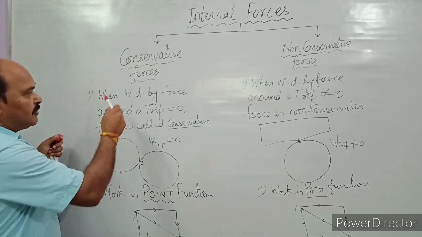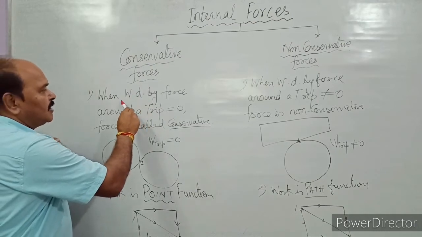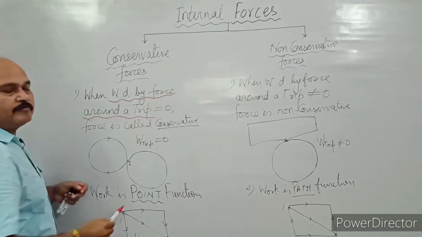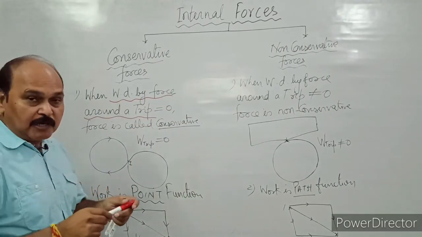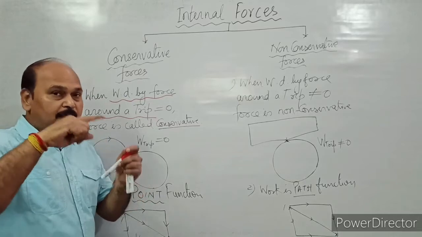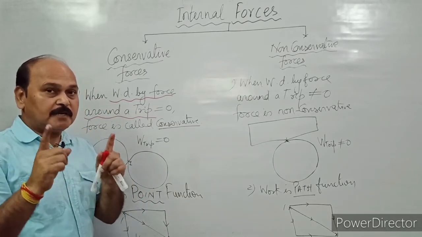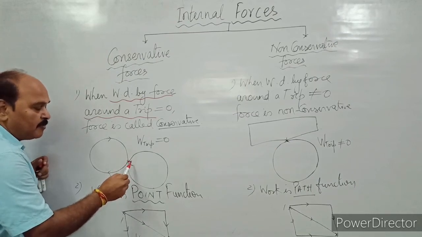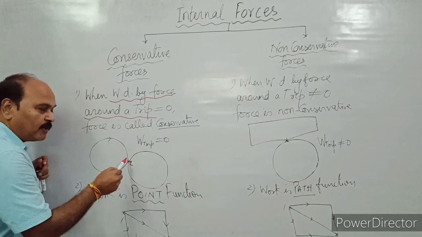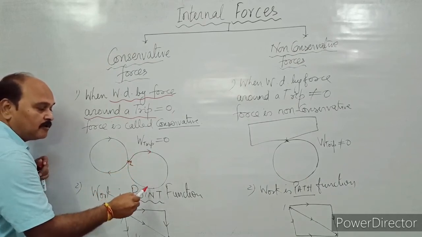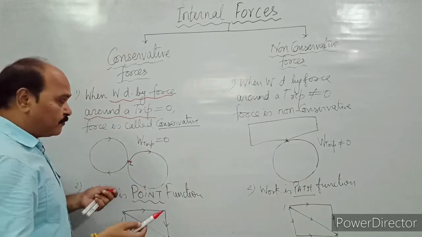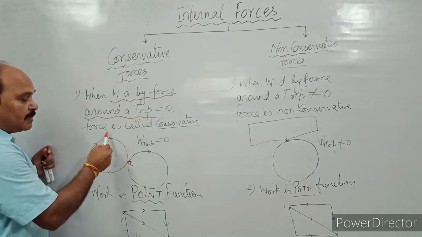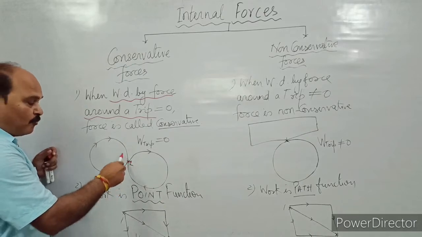A force is said to be conservative when the work done by the force around a trip is zero. Like this is point, say 1. If the object moves from 1 and comes back to 1 due to force, so what is the work done?